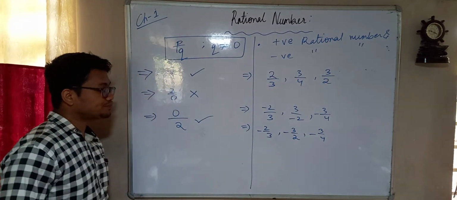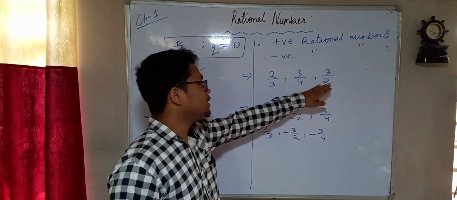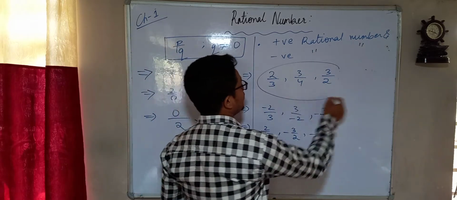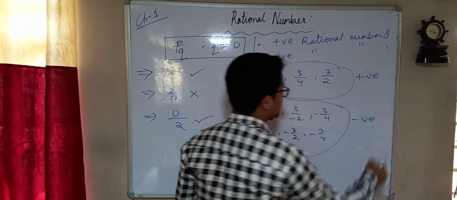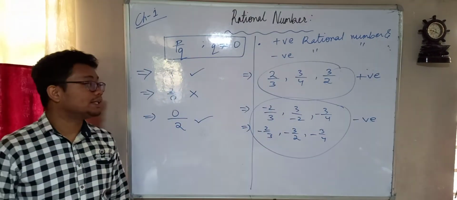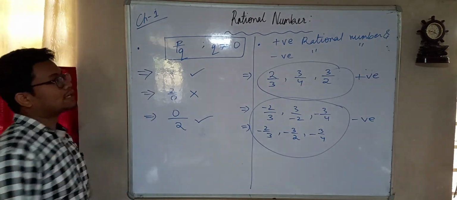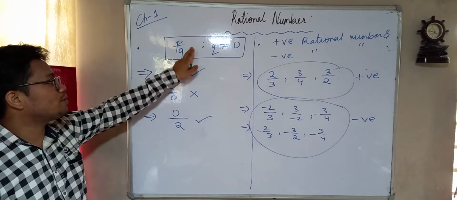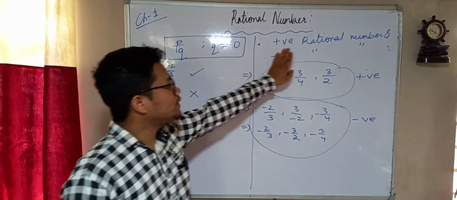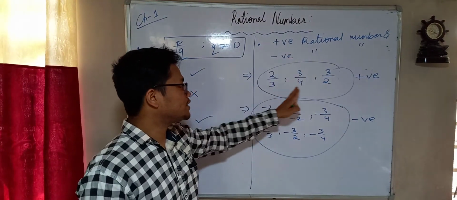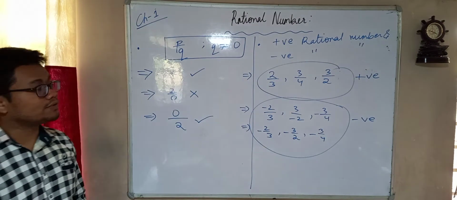Now what we can understand is that positive rational numbers are numbers which have a positive sign before them, and negative rational numbers are numbers which have a negative sign before them. So these are the two things we have learned. The first thing is that a rational number is a number in the form of p by q. q should never be equal to 0. That means the denominator should never be equal to 0. And there are two types of rational number, positive and negative. Positive rational numbers have only positive values, and negative values in the case of negative rational numbers.